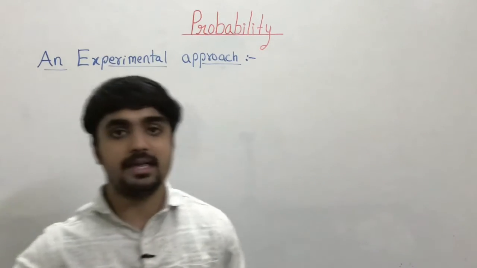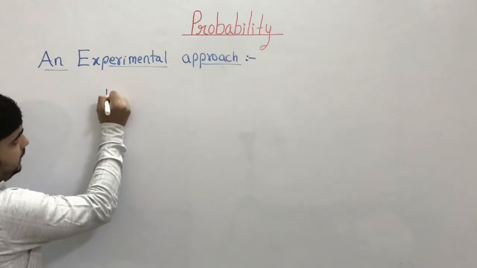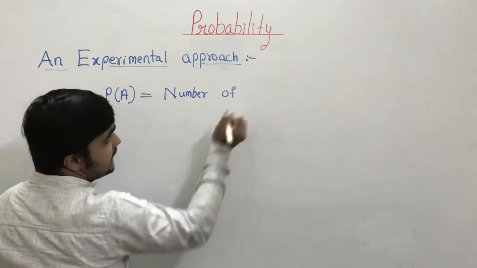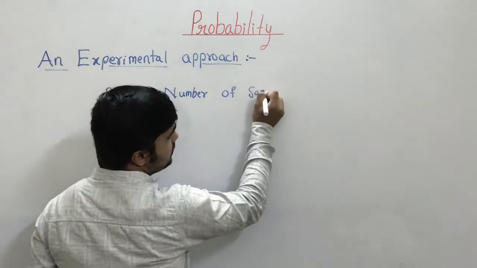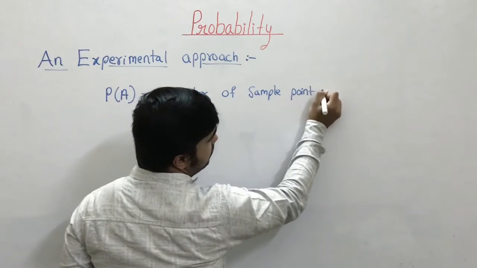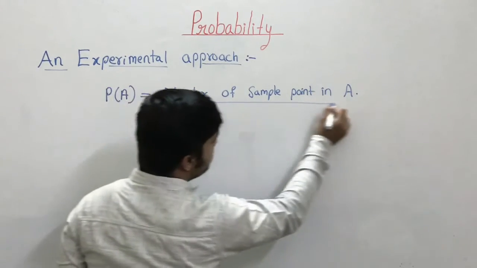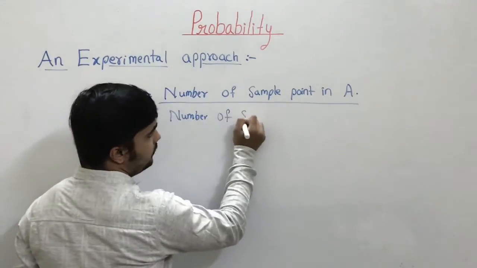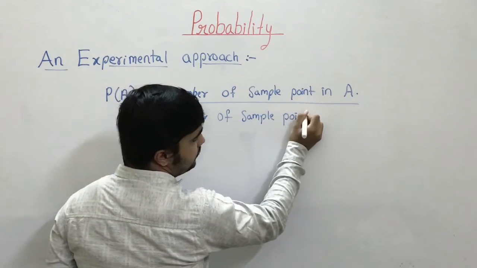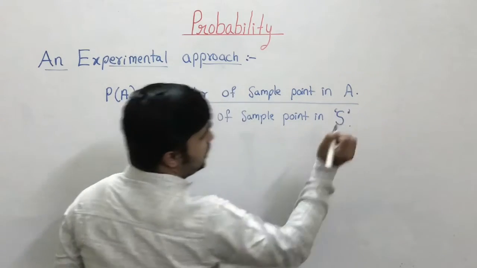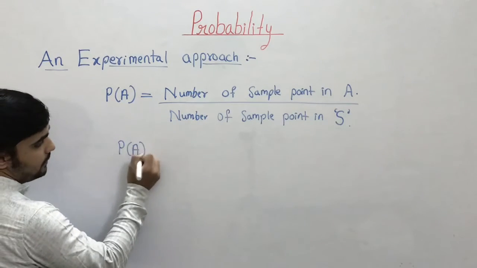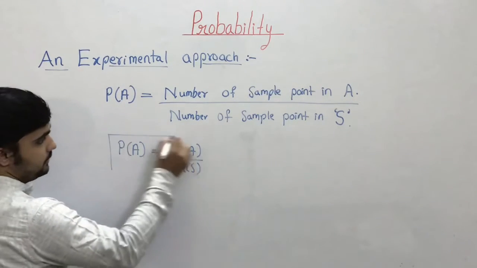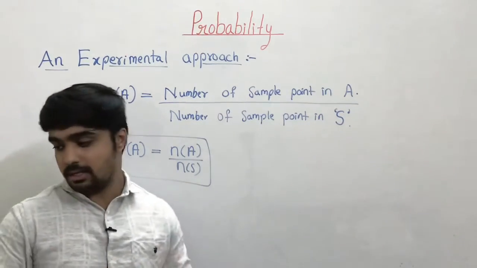If some event A is happening, we can say that the probability of an event A is the number of sample points in that event A upon the number of sample points in the sample space S. In short, we can say that the probability of an event A is number of A upon number of S. To make it more clear, we'll see one example related to this.